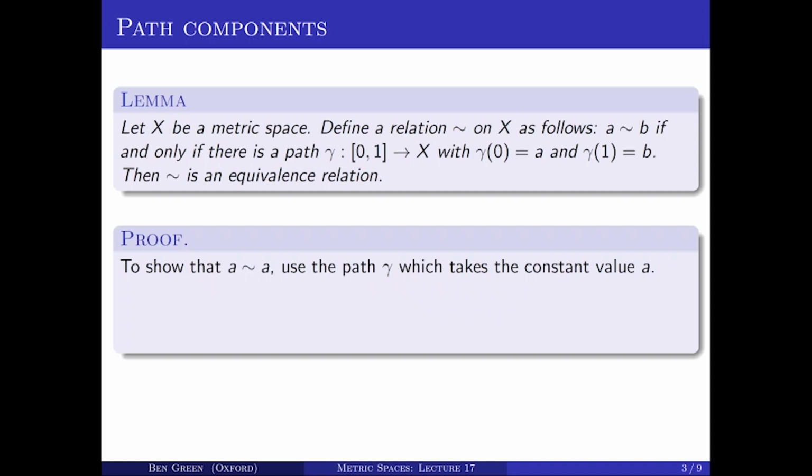So let's prove that. We first need to show that A is equivalent to A. So we need to find a path which starts at A and finishes at A, and that's very easy. You just take the path which takes the constant value of A. So gamma of t is always A.